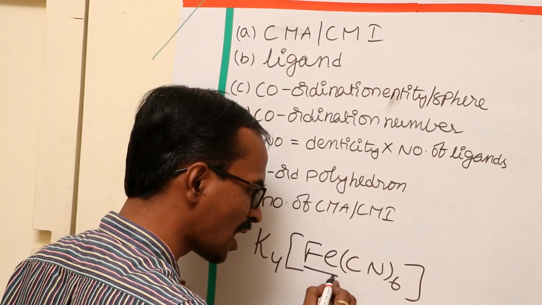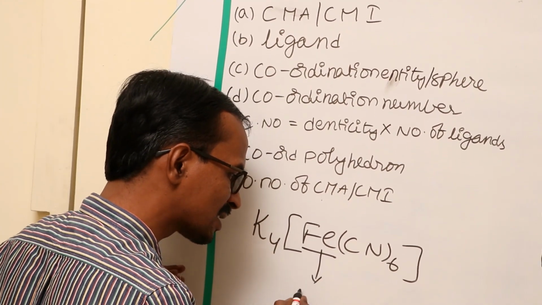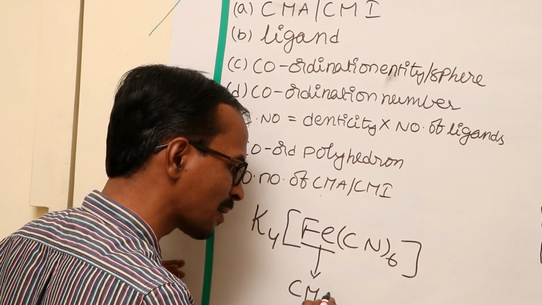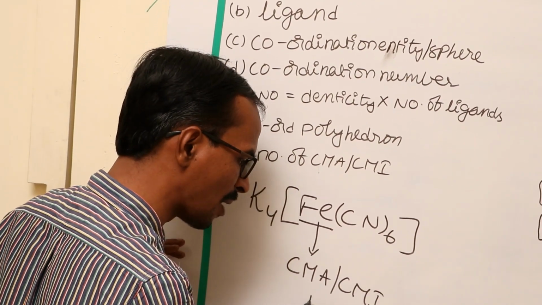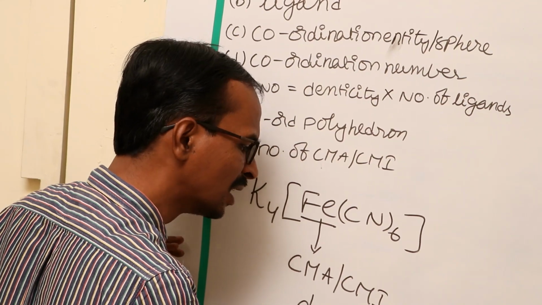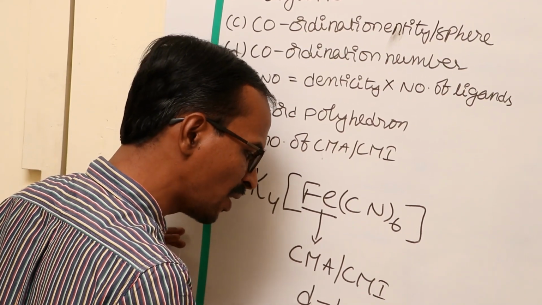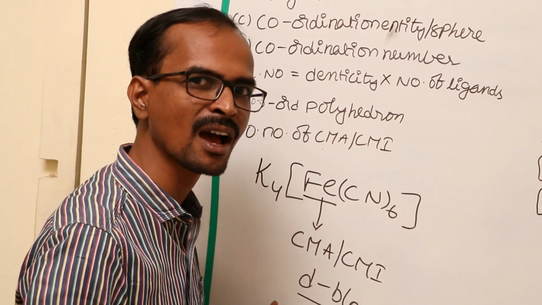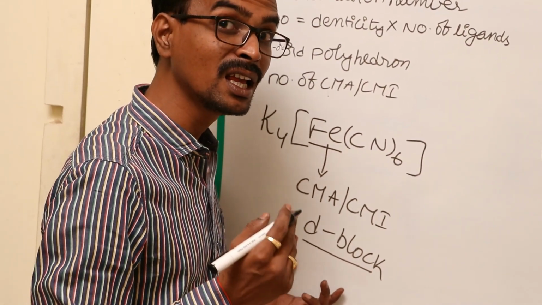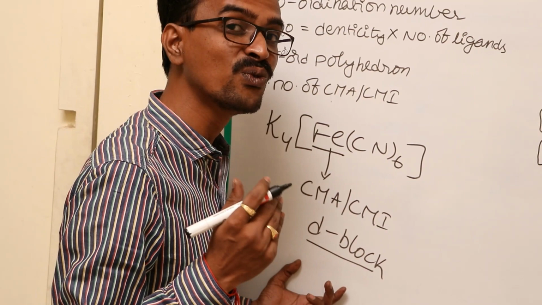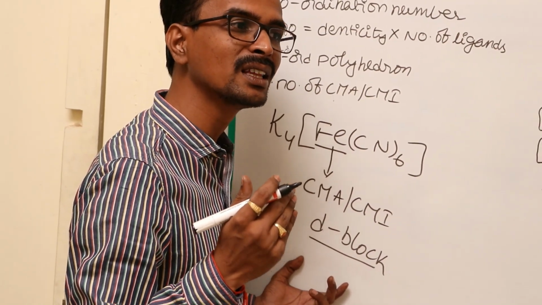In a complex compound, generally the central metal atom or central metal ion belongs to the d block elements. Generally complex compounds are formed by the d block elements. Why only the d block elements have the ability to form complex compounds? Because d block elements have vacant orbitals in the valency shell.